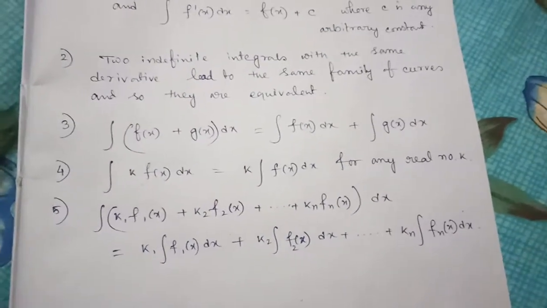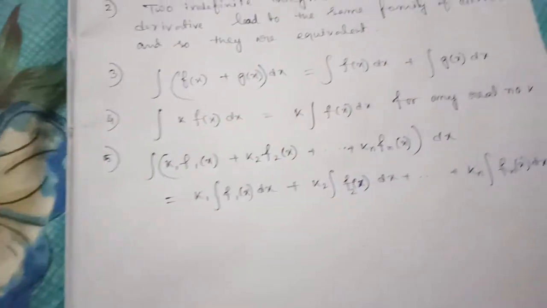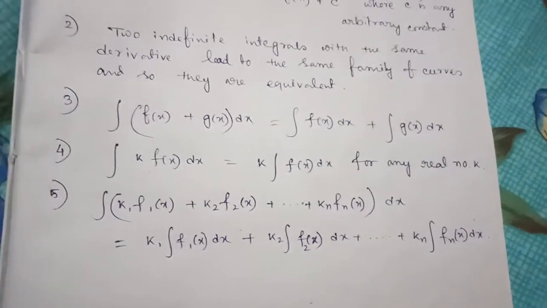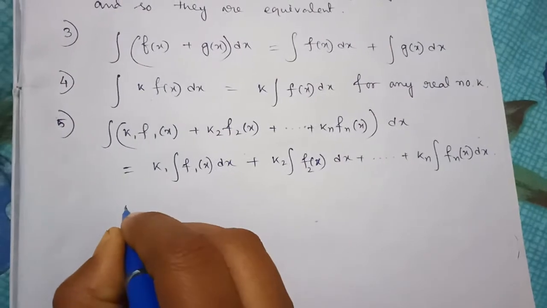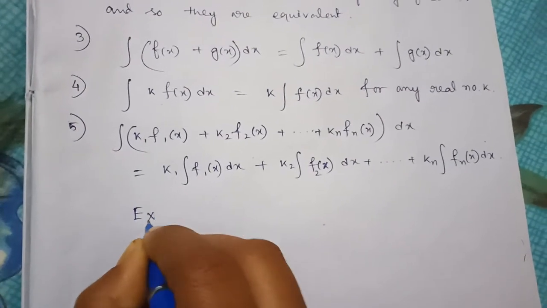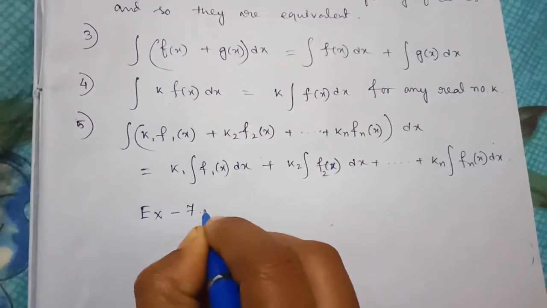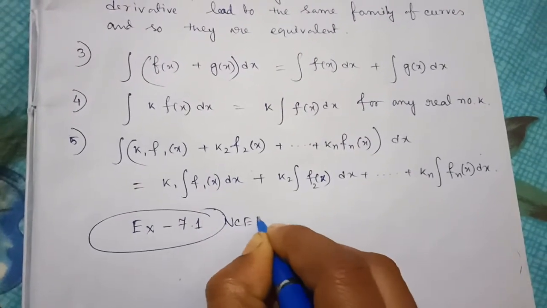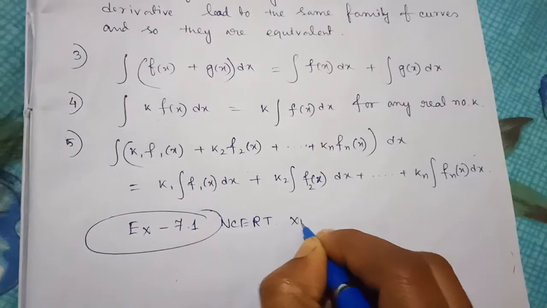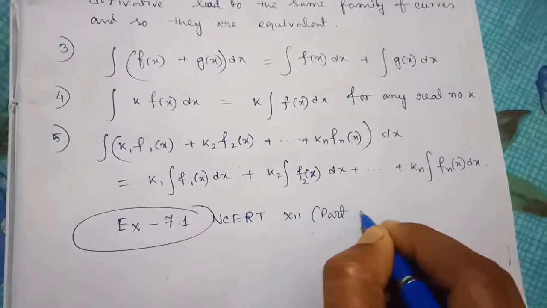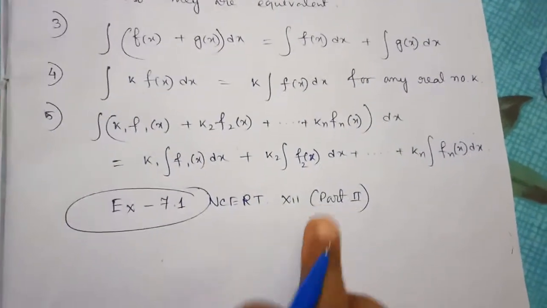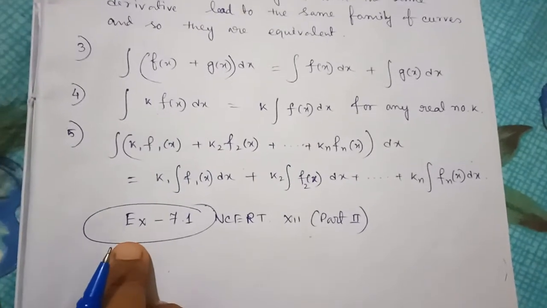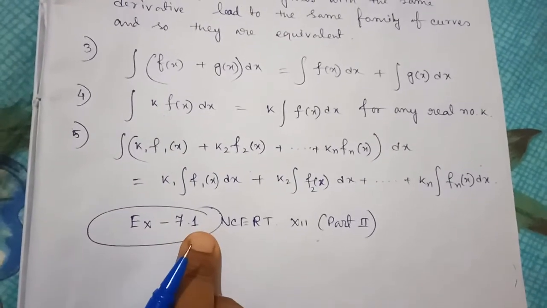Related to this, we can easily try the sums from exercise 7.1 of the NCERT class 12 part 2 book.